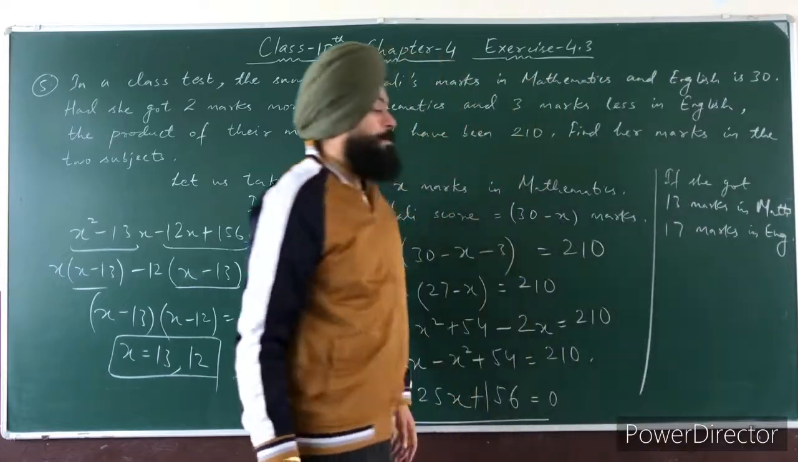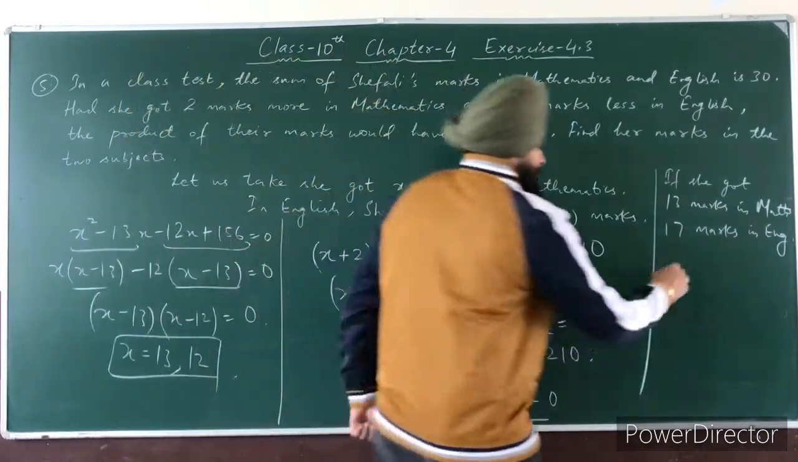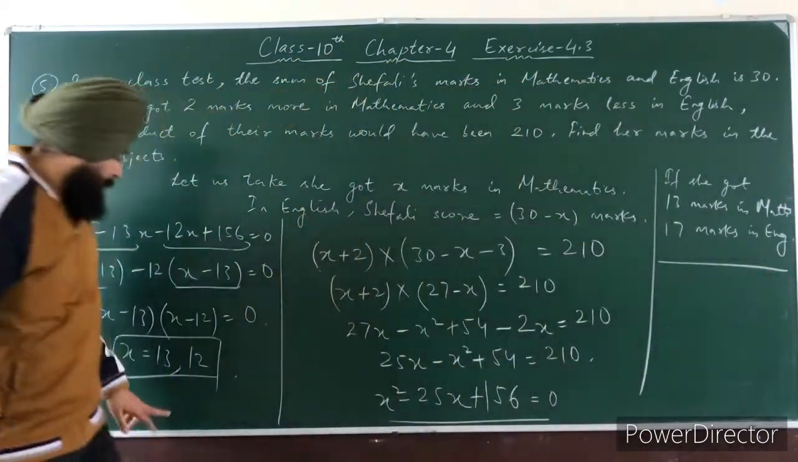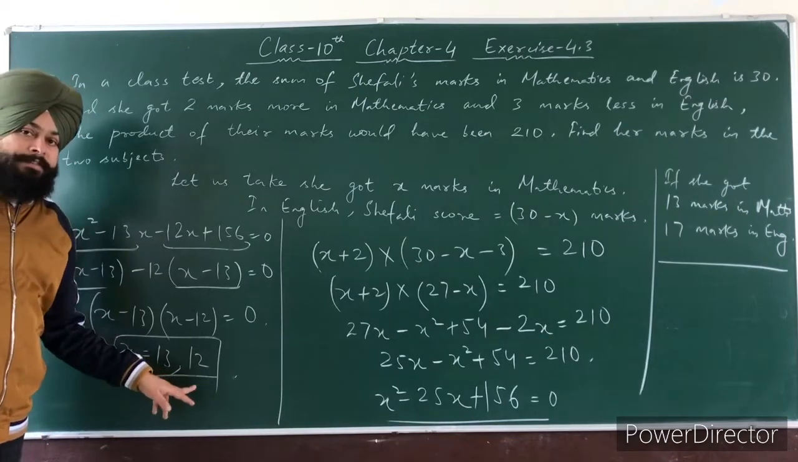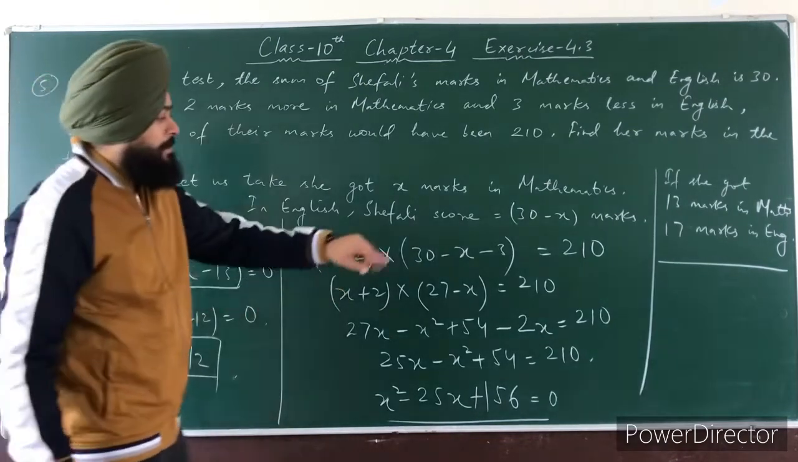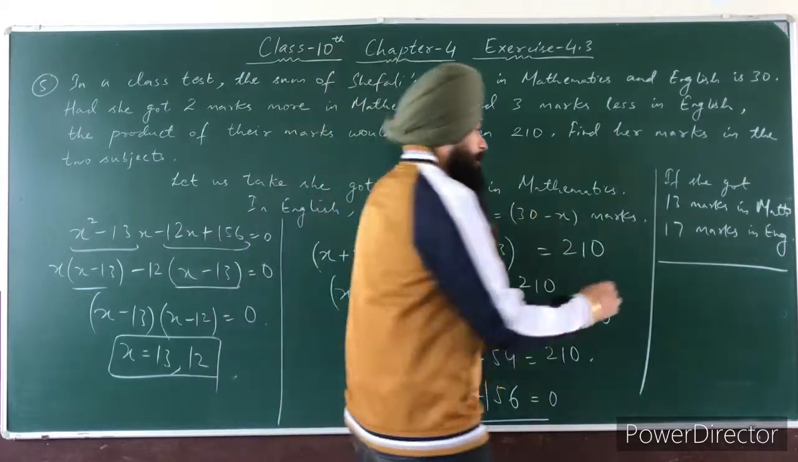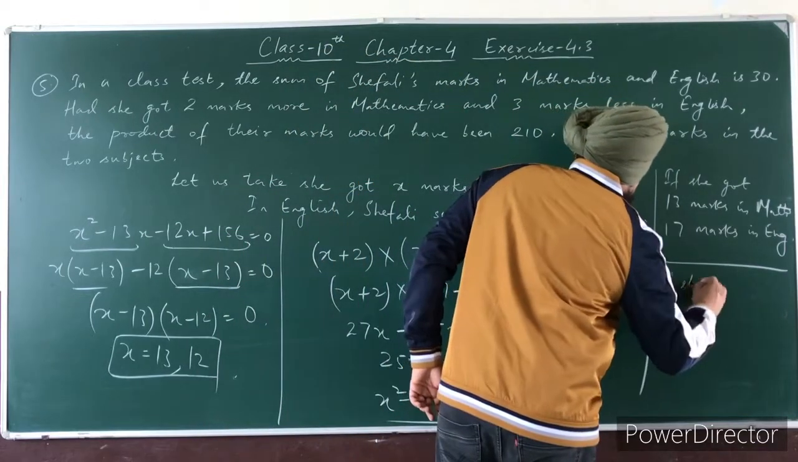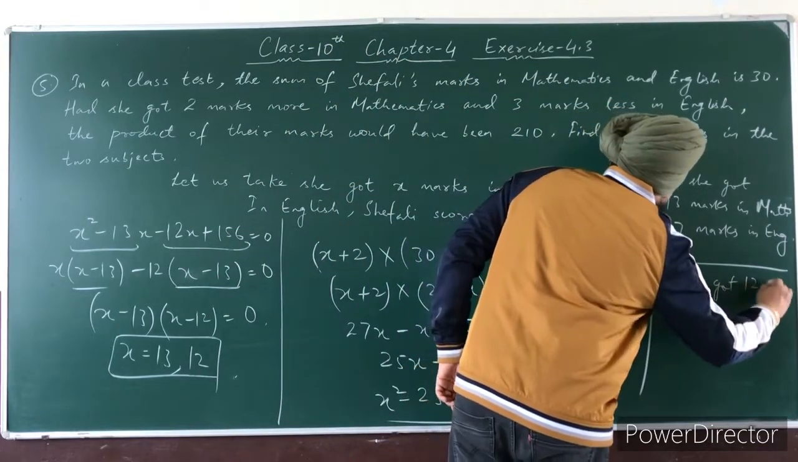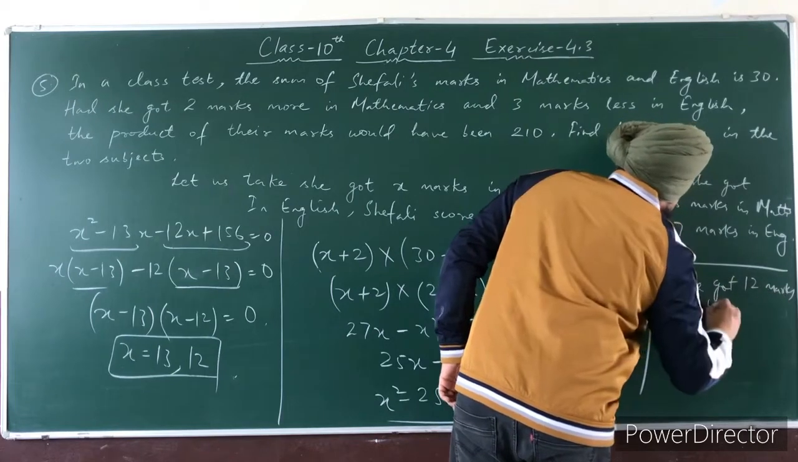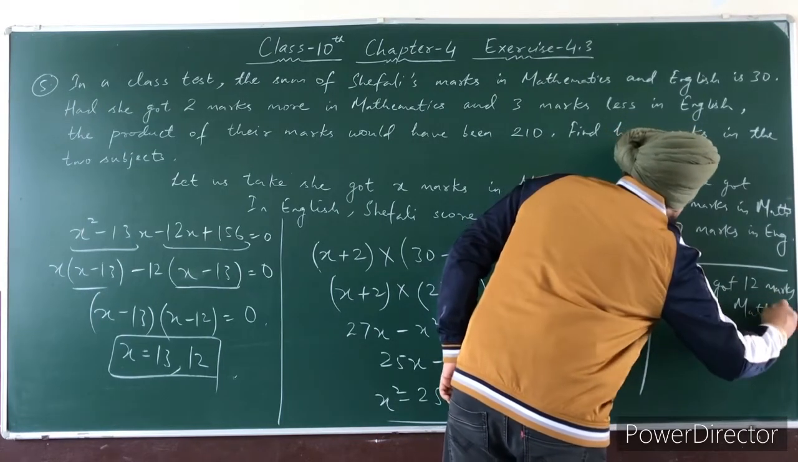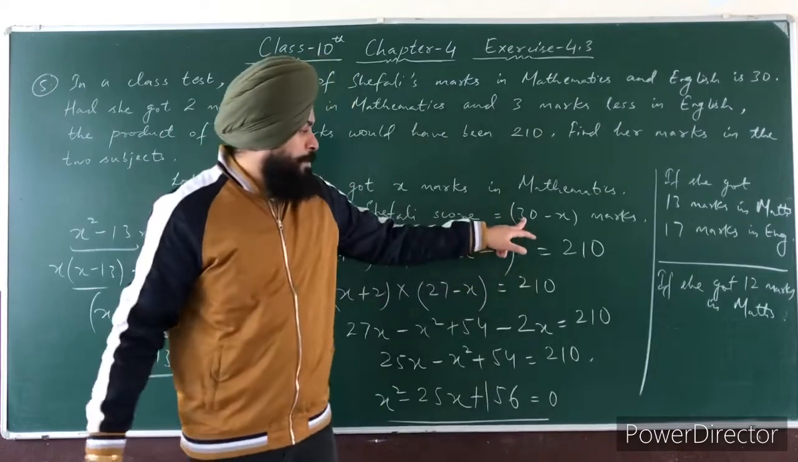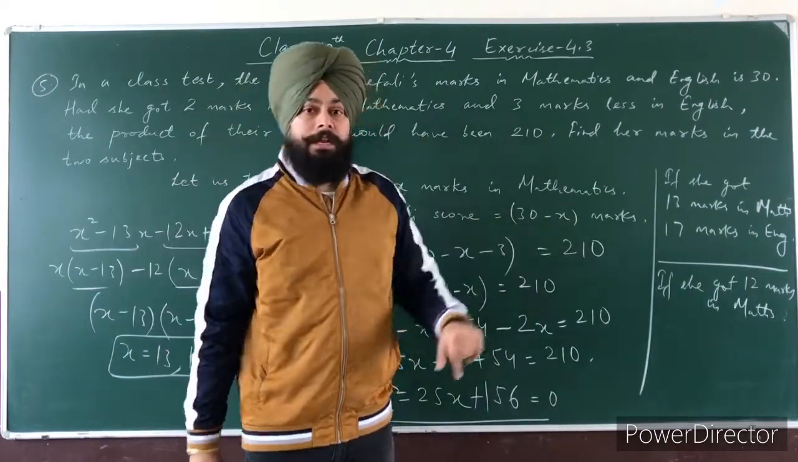And in English they will score 17 marks. If you take x here as 12, then here 12 marks is in English. So right here, if we got 12 marks in maths, then in English they will score 30 minus 12, it is 18.